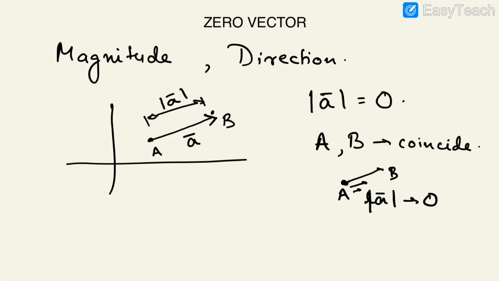Now many of you will think, okay, then why is it a vector? A point, A and B coinciding, means the whole vector will be represented by a single point. Now a point, what is the direction? How to know the direction? A vector without direction will only be a scalar quantity. If it has no direction, it has no meaning. Then how come we are saying that there is a zero vector? Think very properly about this.